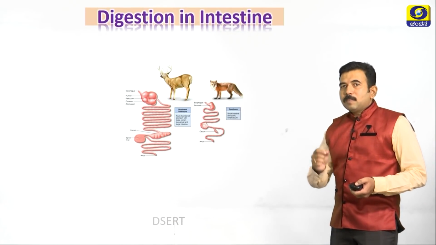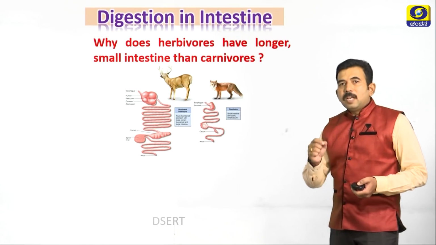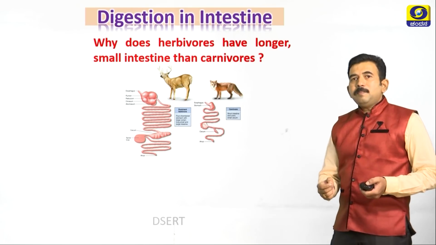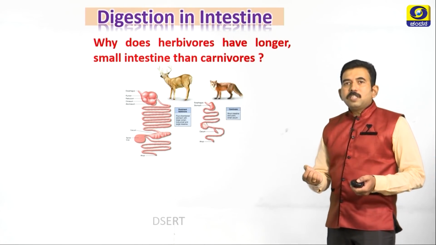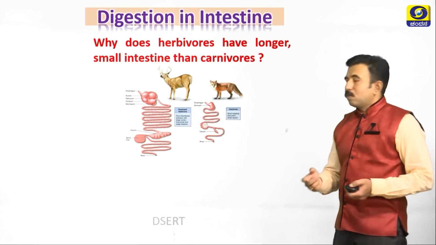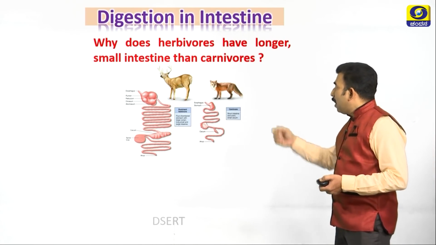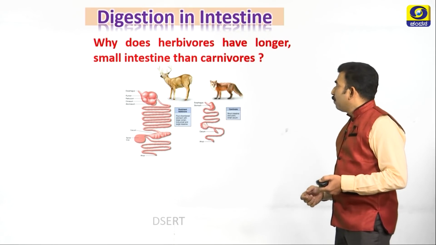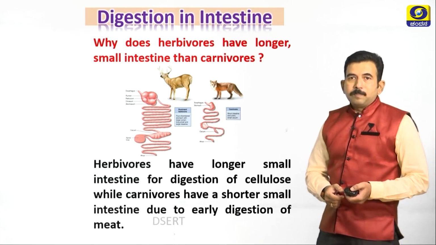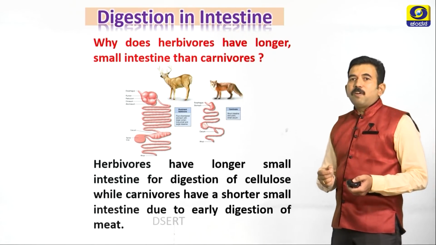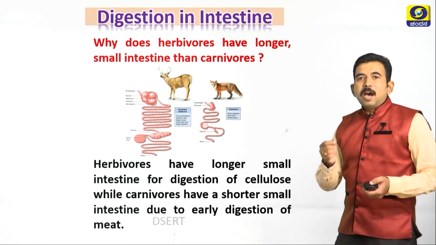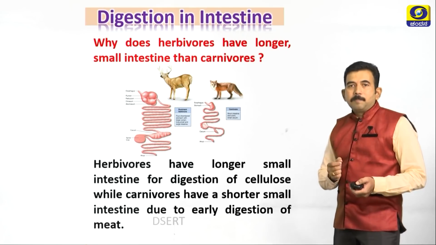And remember one thing, the intestine in herbivorous animals is longer than in carnivorous animals. In examination, they may ask the question, why do herbivores have a longer small intestine than carnivores? You can see the figure. Deer has a longer intestine, whereas the fox has a smaller intestine. What is the reason for this? Herbivores have a longer intestine for the digestion of cellulose, whereas carnivores have a smaller intestine due to early digestion of meat.